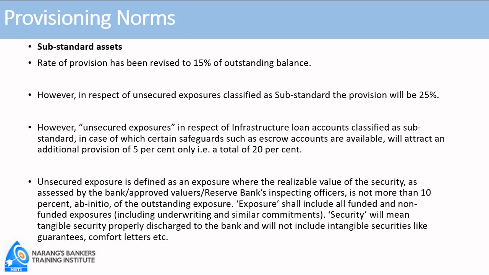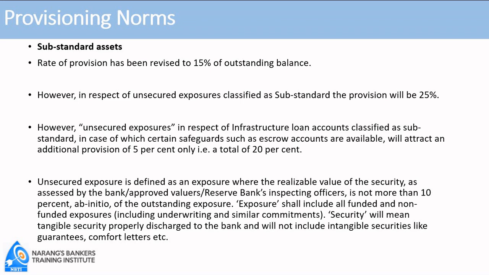However, in case of unsecured exposures classified as substandards, the rate of provision is 25%. Still, within unsecured exposure, if the unsecured exposure is in respect of infrastructure loans, the rate of provision is just 20% instead of 25%. Now the question comes, what is unsecured exposure? Please remember, unsecured exposure is entirely different from unsecured portion.